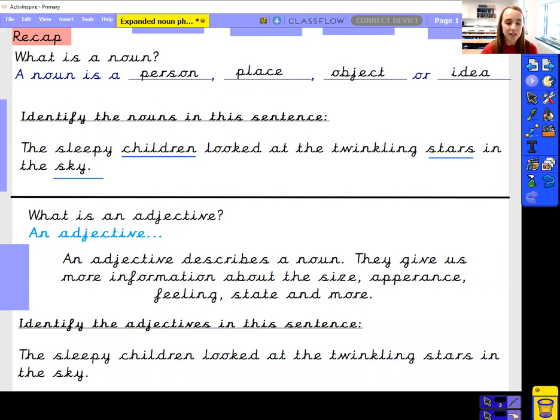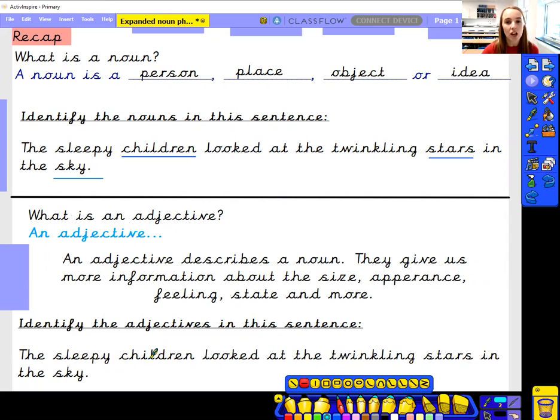So again, we've got the same sentence. We know what the nouns are, but now we need to think about what is describing the noun. So for example, we have got the children, that is the noun. And what are the children? How could we describe the children? They are sleepy, the sleepy children. So we know they're quite tired, like me in the morning.